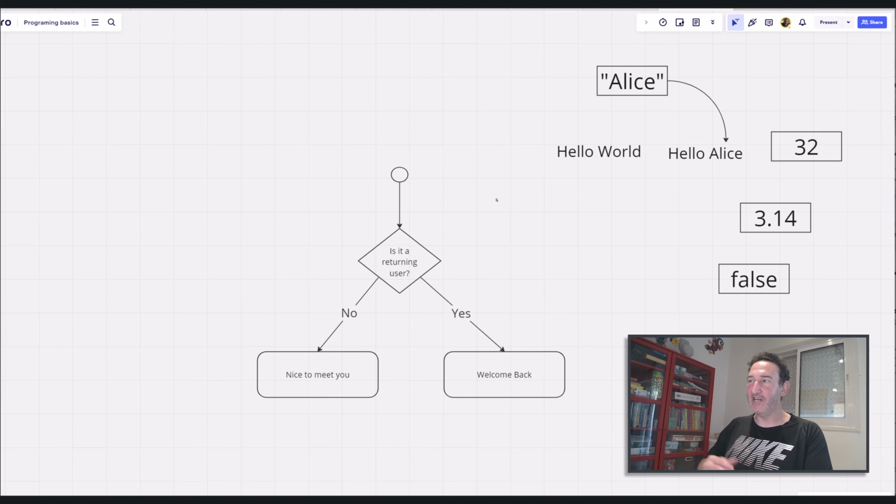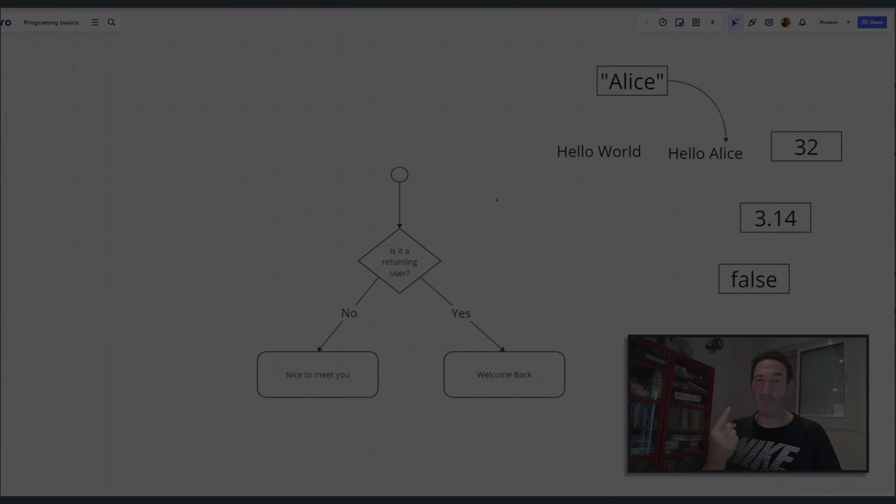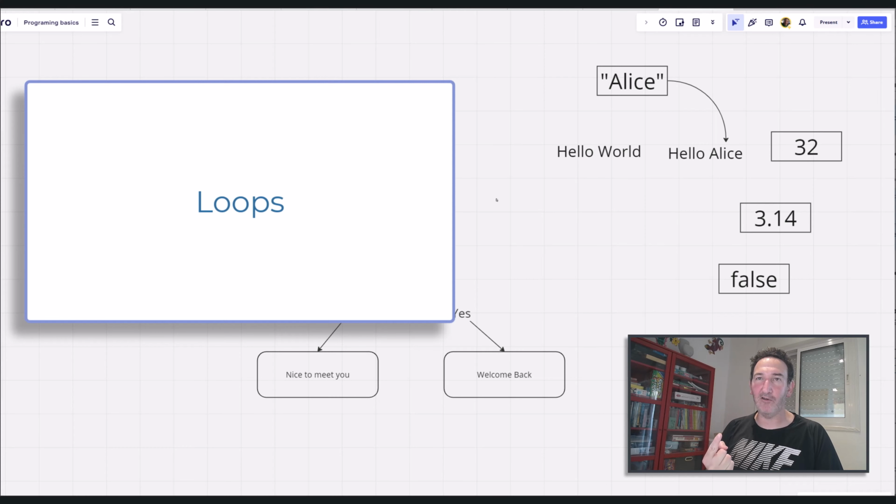Okay, so that's what's beautiful about this whole concept of programming a computer. They can change the decision, do something completely different, but we haven't changed the basic code, the basic program. So we had the two principles. We talked about variables and we talked about conditions. Now, there are a lot of other principles, but I want to talk about the basics, and I'm missing just one more. And the one more is loops.